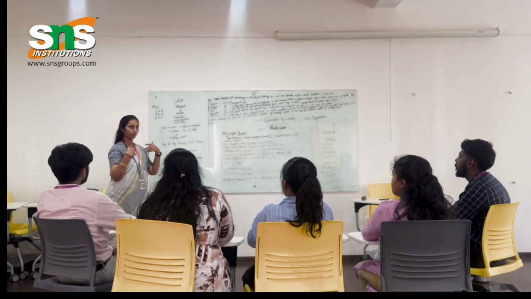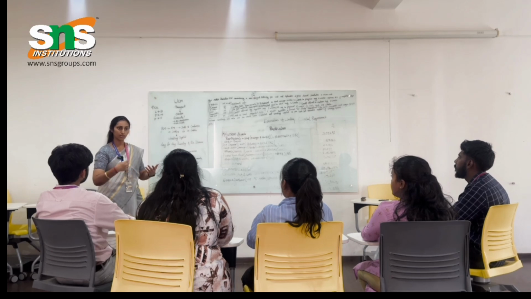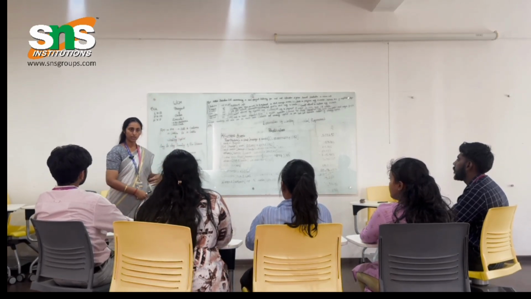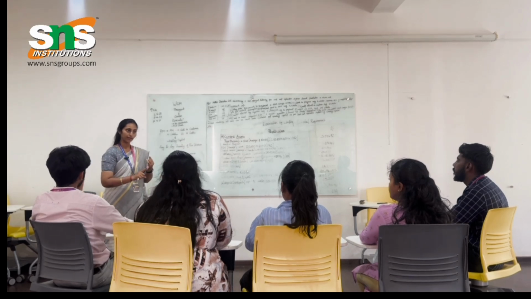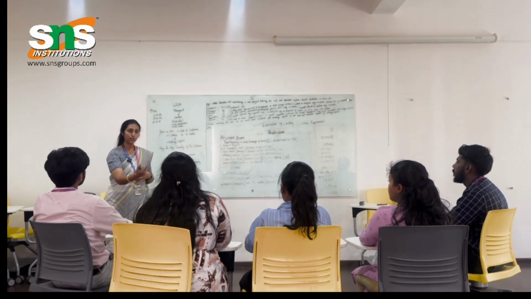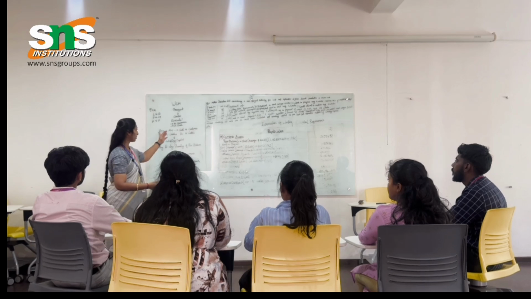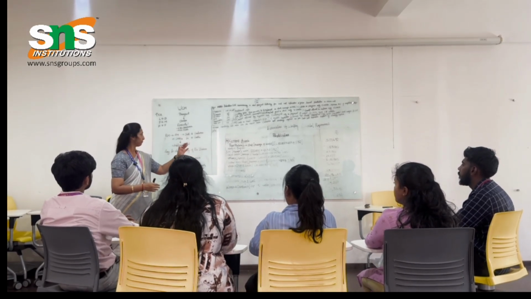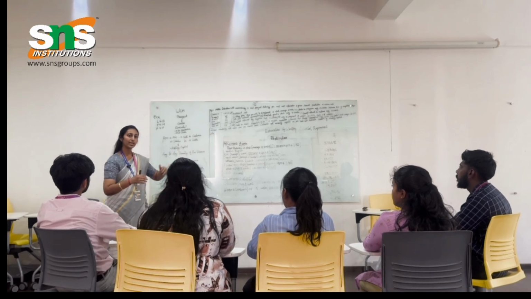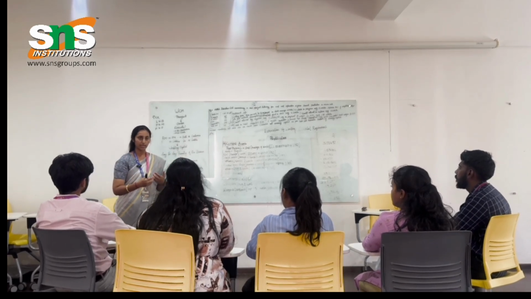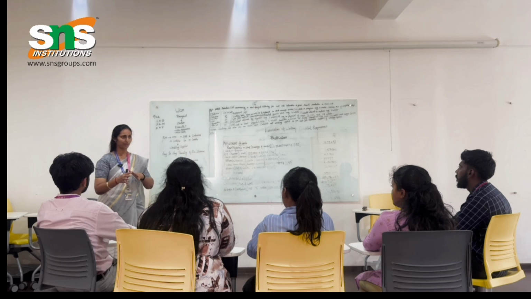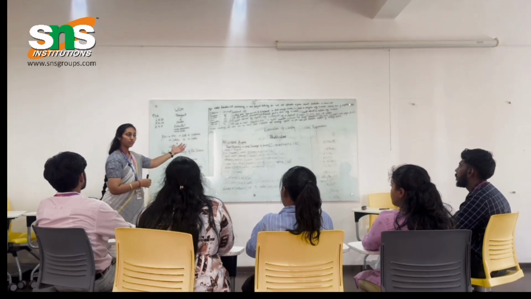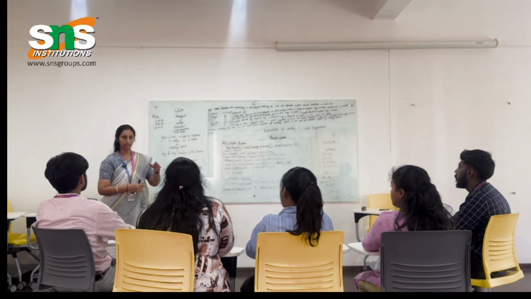To deliver the goods to the customers, this is the structure: you need to purchase raw materials, convert those raw materials into finished goods, and then sell the finished goods to the customer. This is the flow, and for all these things you need some additional money, say a rough example of 10 to 15 lakhs. That amount is called working capital.